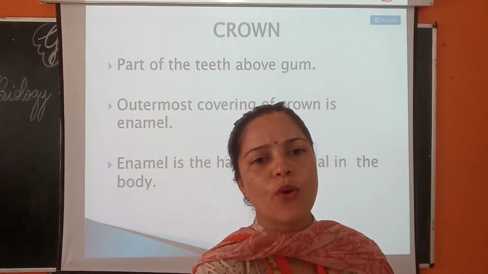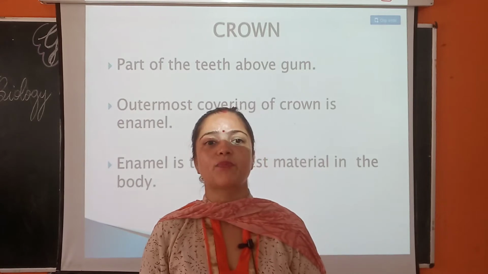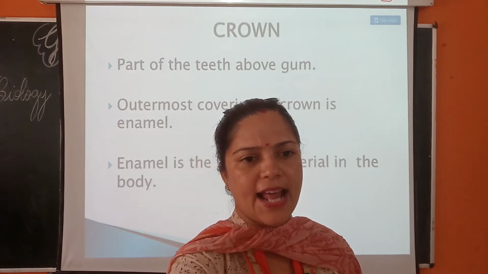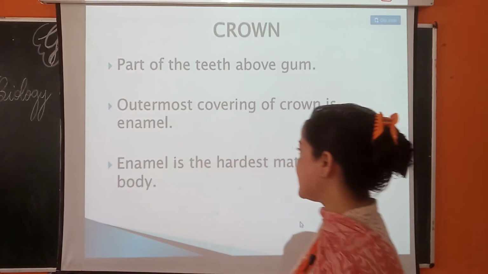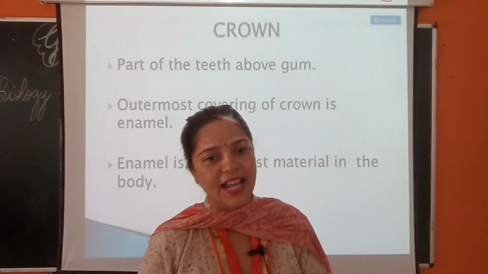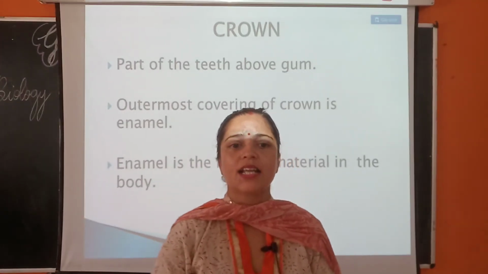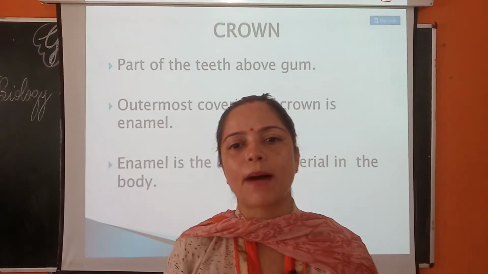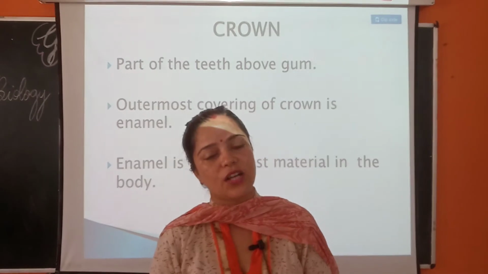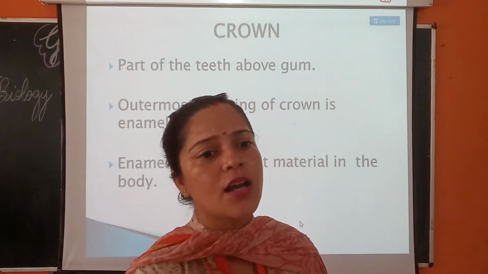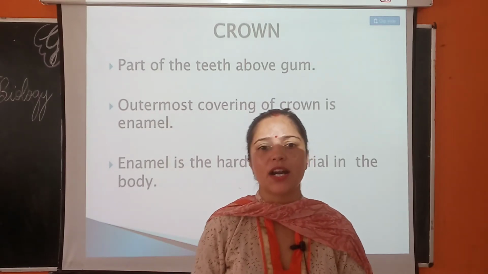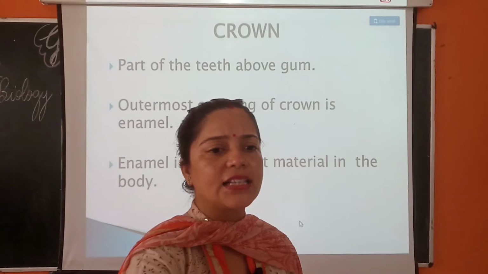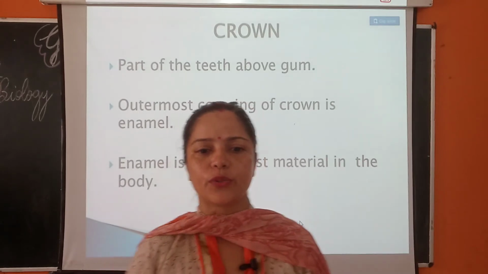There is a bone-like hard substance present just below the enamel that is called the dentine, and it has a hollow space. This space is filled with a soft material called pulp. And pulp has blood vessels and nerves, and the blood vessels give nutrition to the teeth.